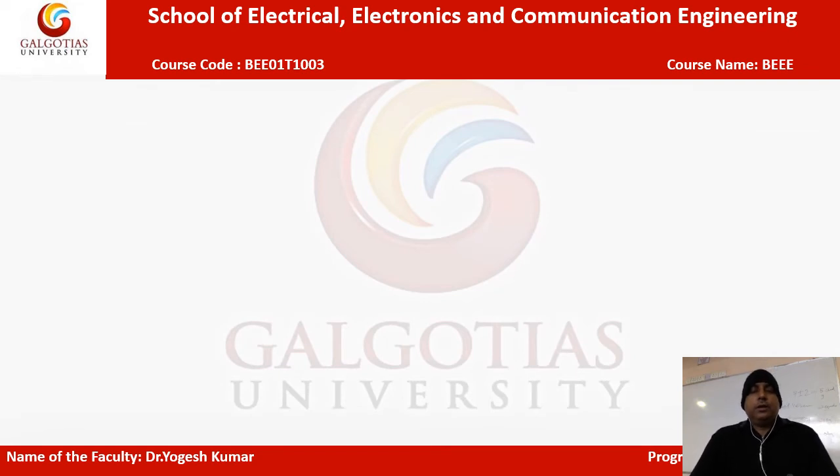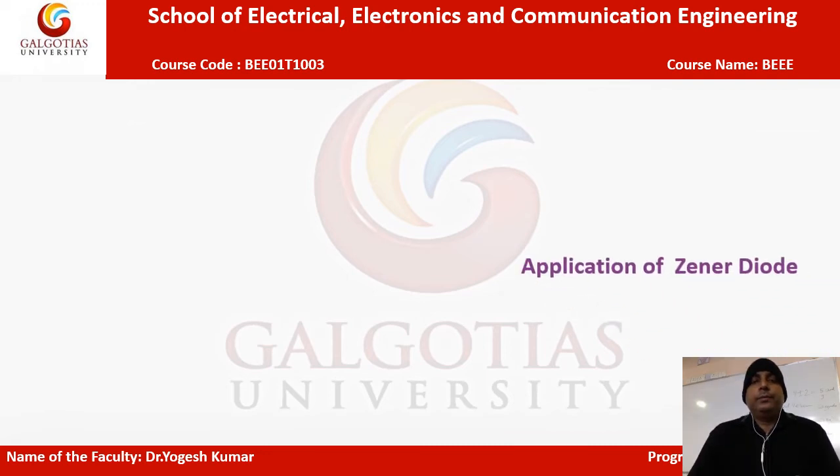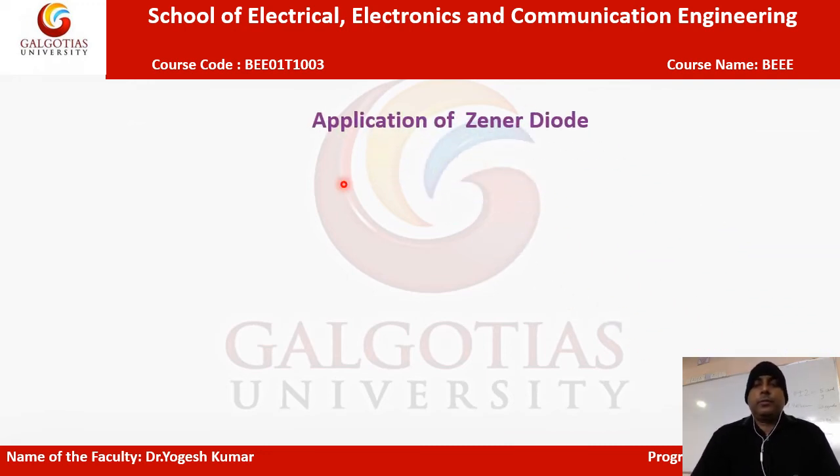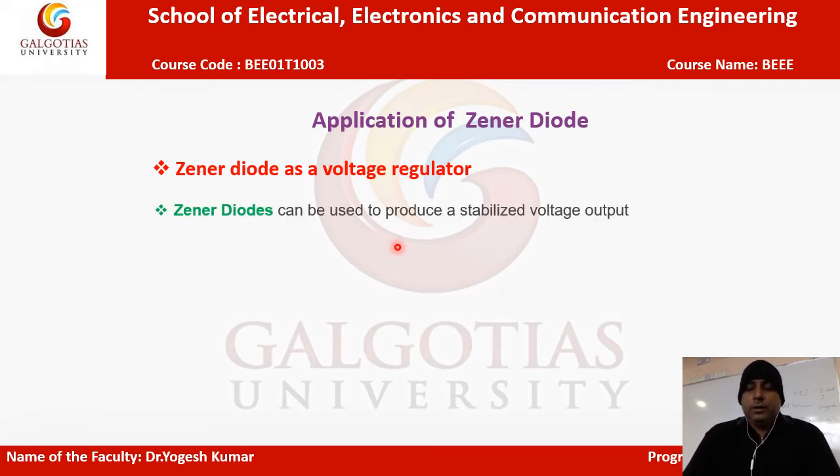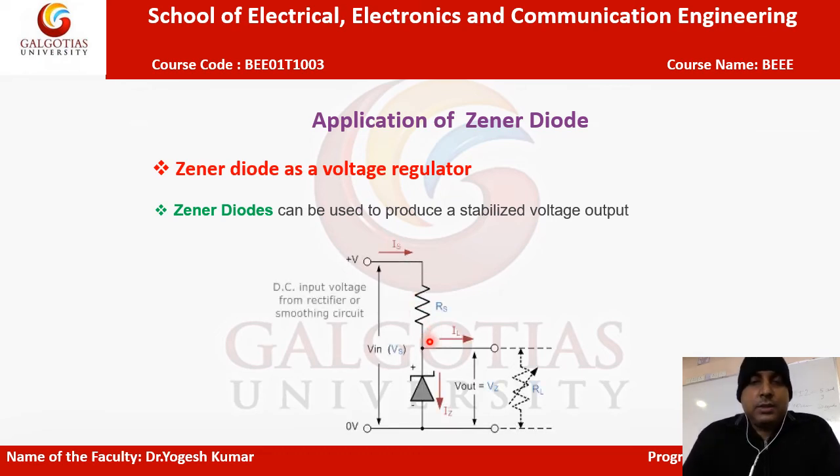Now the last topic is the application of the Zener diode. The main application of the Zener diode is acting as a voltage regulator. Let's have the circuit diagram for this voltage regulator. Zener diodes can be used to produce a stabilized voltage output. Let's see how. This is the circuit diagram.